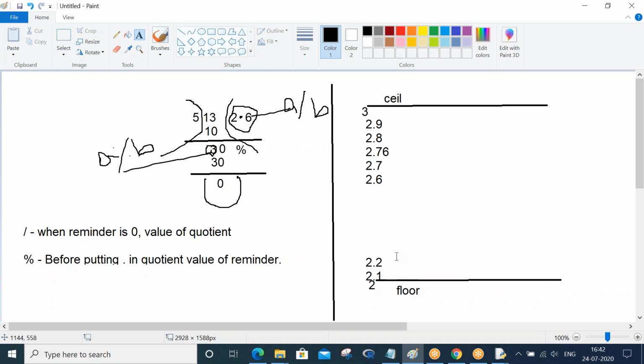Floor means the nearest lower integer compared to this number, and ceil is the next integer after this fractional number. So the next integer of 2.6 is 3. That's what floor and ceil are. So in our case, for 2.6, the floor is 2. So that's what the answer is.